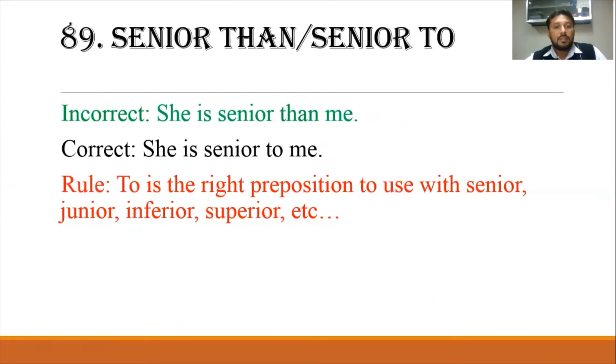Senior than or senior to. She is senior than me. The correct is, she is senior to me. So to is the right preposition to use with senior, junior, inferior, superior, and so on.